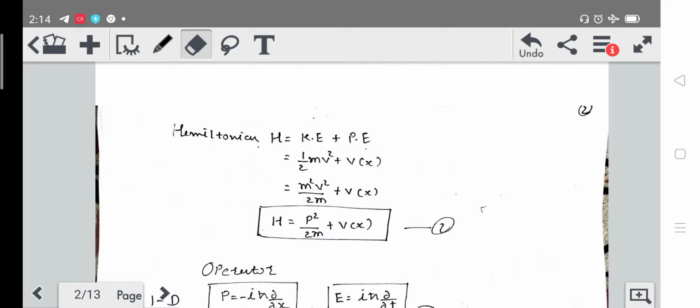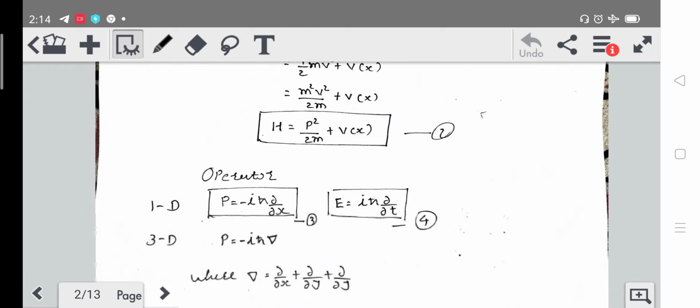So now we got the equation for the Hamiltonian. Now let's talk a little bit about operators. In quantum mechanics we have two operators, one for momentum and another for energy. We can write momentum as minus i h cross del by del x and energy as i h cross del by del t.